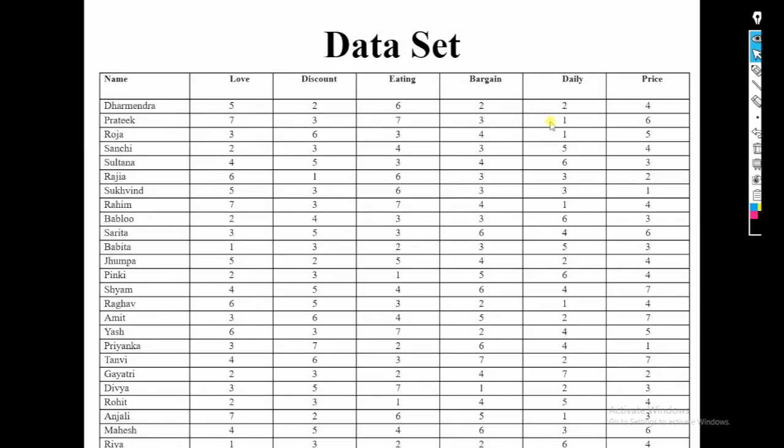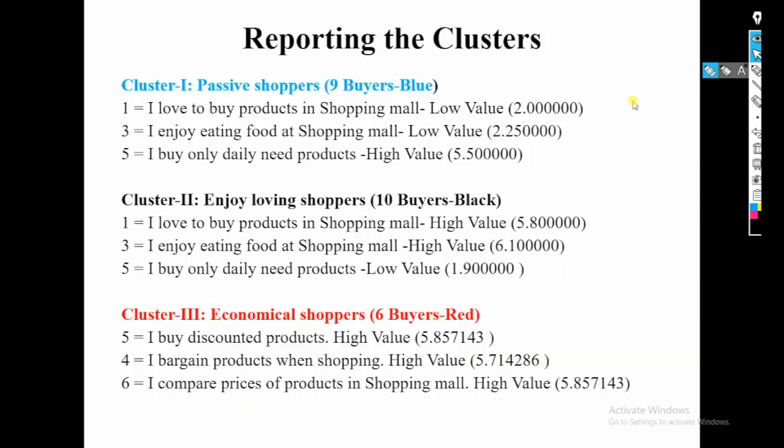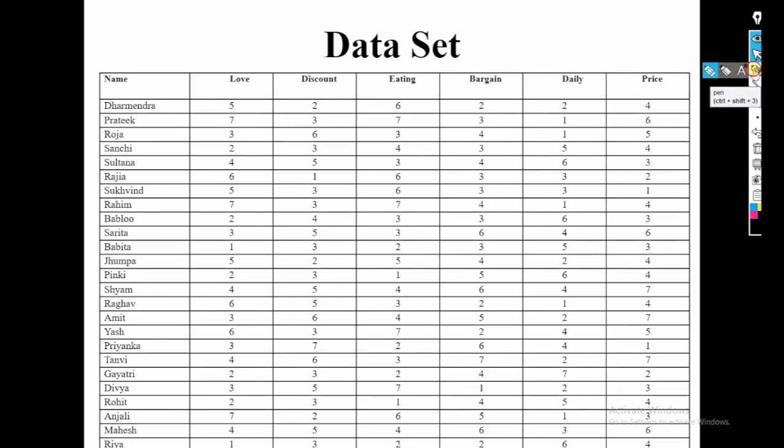Now this is the data set, so we can understand this data set. The first respondent, named Dharmendra, gave choice 5 for the first question, on a scale of 1 to 7.